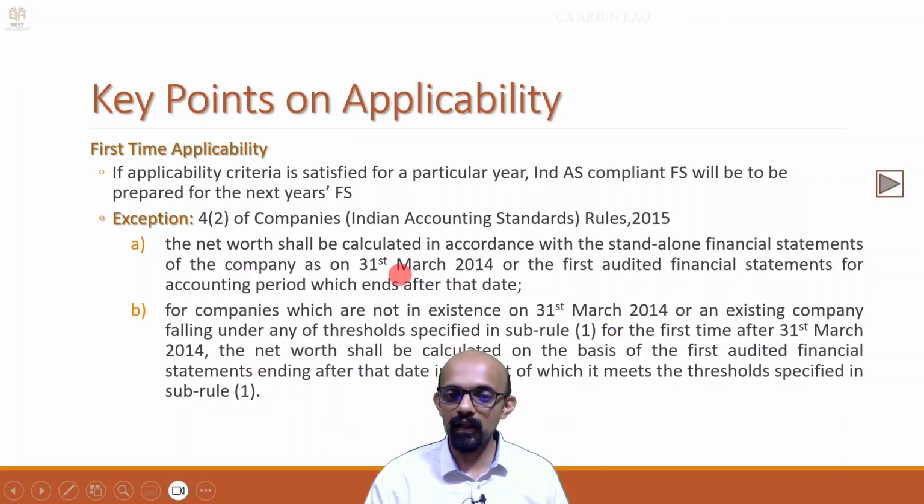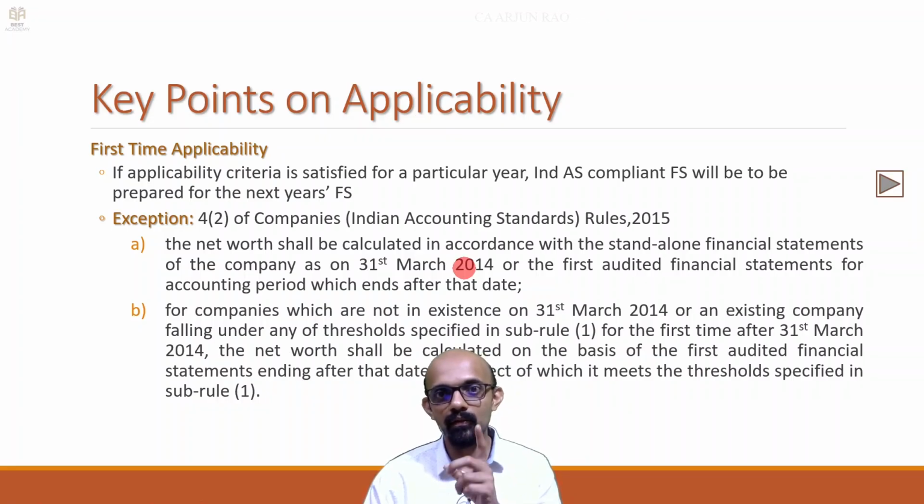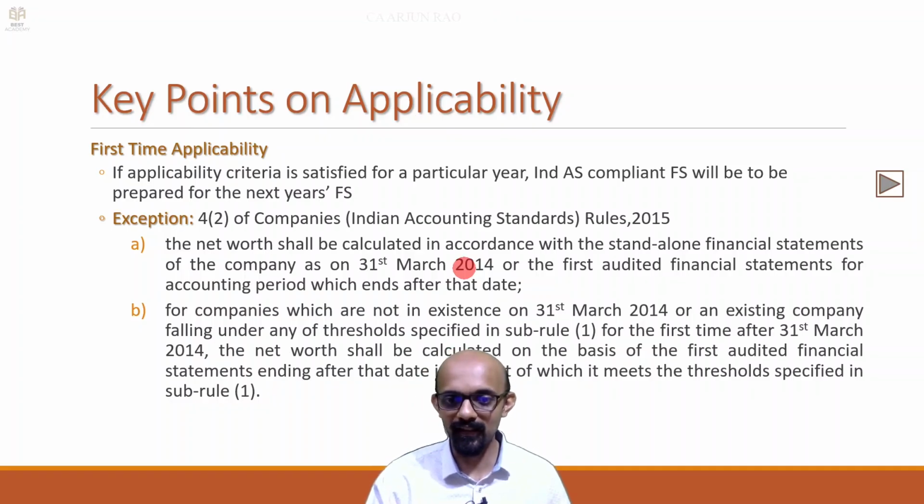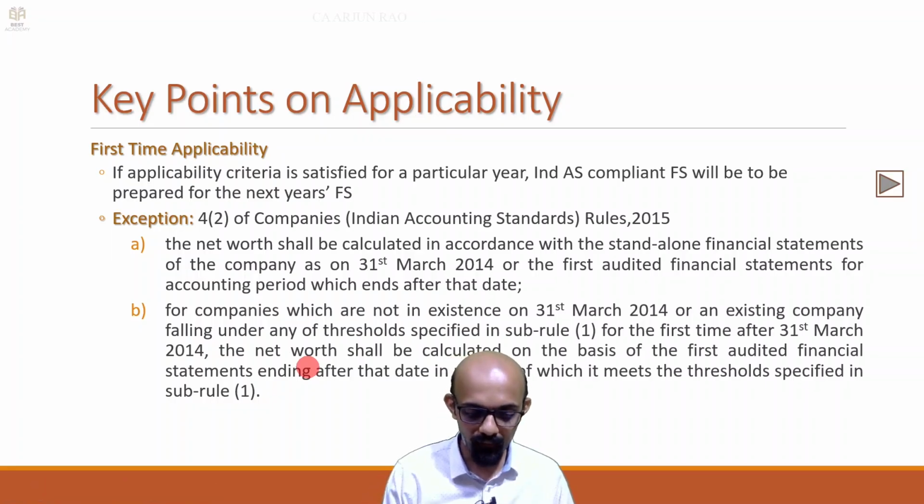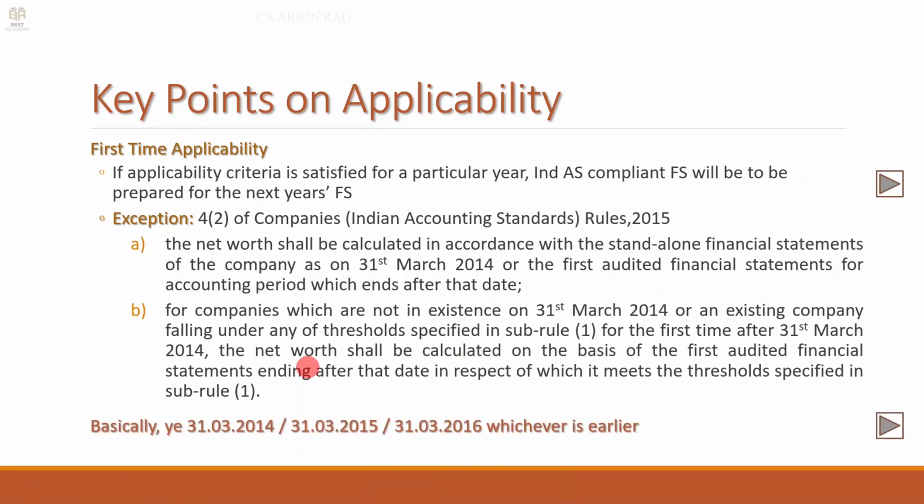So, 31st March 2014, if it did not satisfy the net worth criteria, when is the first mandatory phase? 1/4/16, right? So, 31/3/15 you have, 31/3/16 you have. Two more years you have to check the criteria. That is what this point means. In other words, you have to check whether the net worth meets the criteria on 31/3/14, 15 or 16, whichever is earlier.